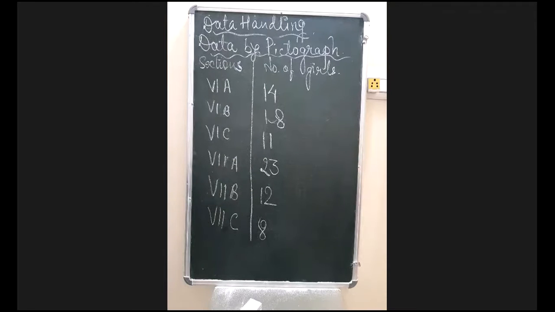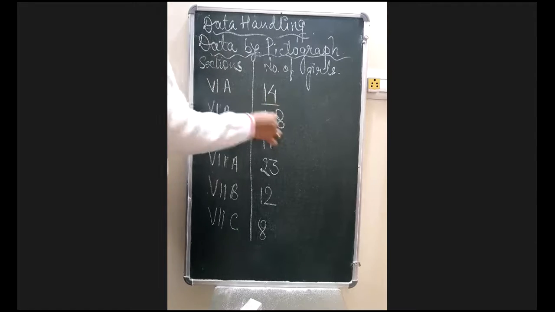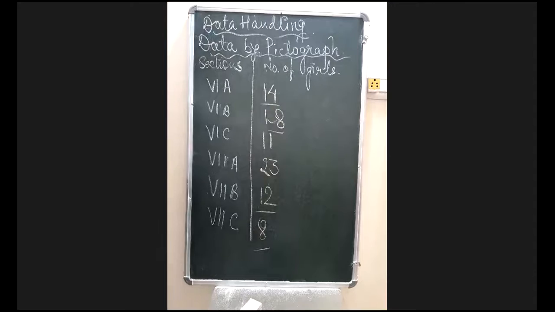अब अगर आप इसको गौर से देखोगे बेटा तो इस डेटा में there are some even numbers and there are some odd numbers as well. ठीक है. और अगर गौर से आप चेक करो तो यहाँ पर generally numbers even में हैं. 14 है, 18 है, 12 है और 8 है. 4 numbers are in that case. अगर मैं एक picture को 2 girls के form में represent करूं तो I think I have to draw less amount of girls, less amount of pictures. ठीक है. So for that case I can take one picture representing 2.